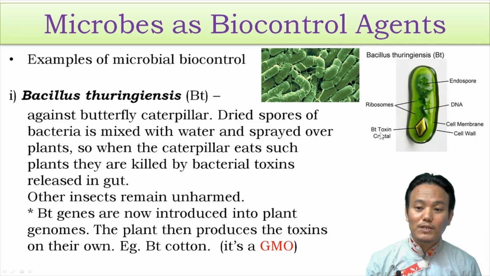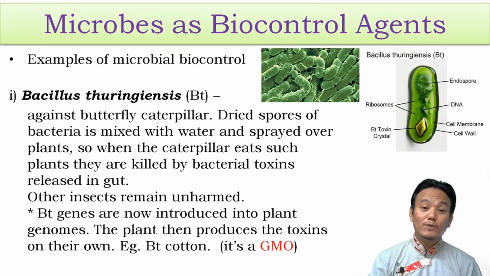This is quite important. Bacillus thuringiensis, BT, produces a particular toxin called BT toxin. They are in crystal form. So when the insect consumes this particular bacteria, BT toxin is released inside their gut. The alkaline nature of the gut environment activates this BT toxin and kills the insect. Other insects will remain unharmed because Bacillus thuringiensis is very specific in killing caterpillars of only those butterflies which are known to be plant pests.